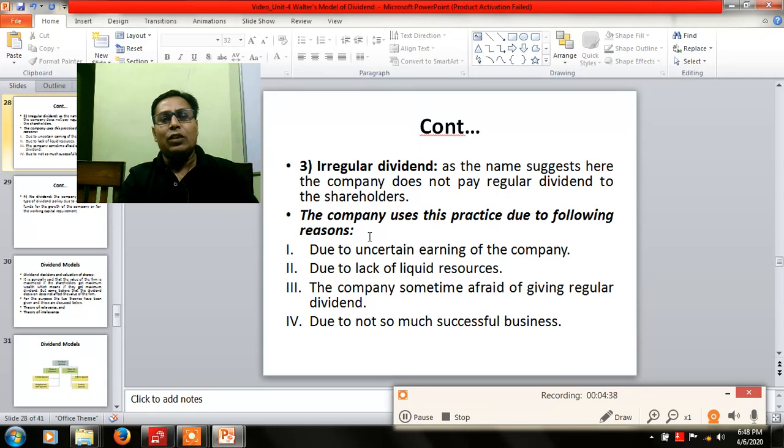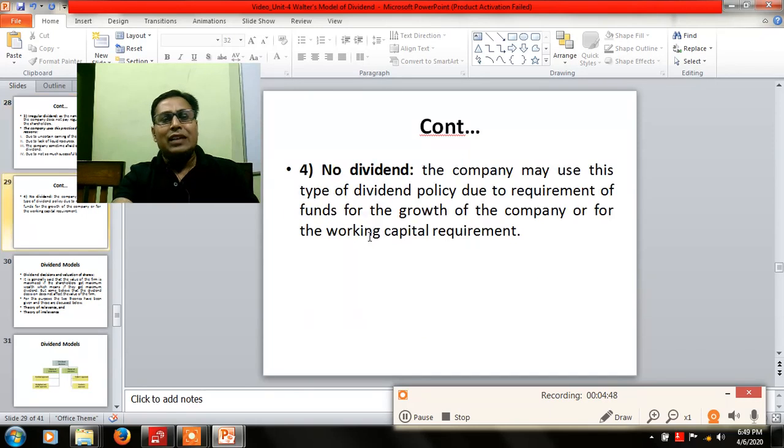Third is irregular dividends. As the name suggests, here the company does not pay regular dividends to the stakeholders due to uncertain earnings of the company or lack of liquid resources. Under no dividend policy, the company will not pay any dividend to the shareholders, because the working capital or sufficient earnings will not be there with the company. Thank you.